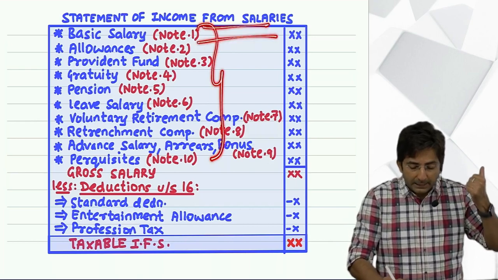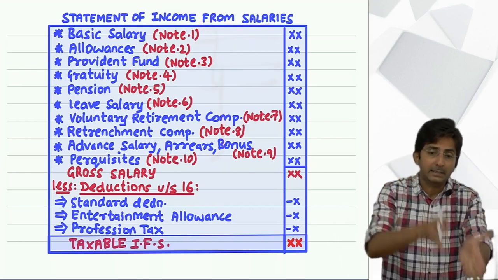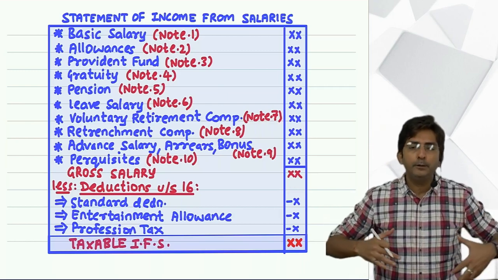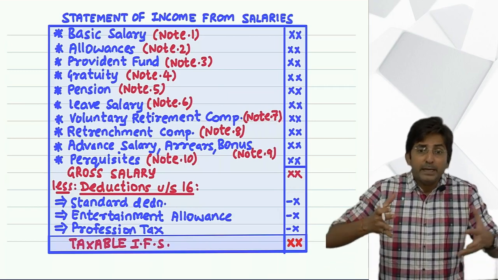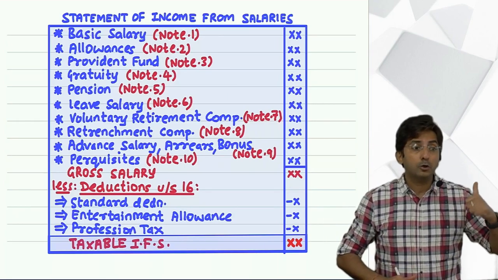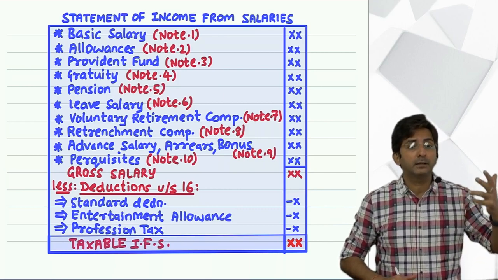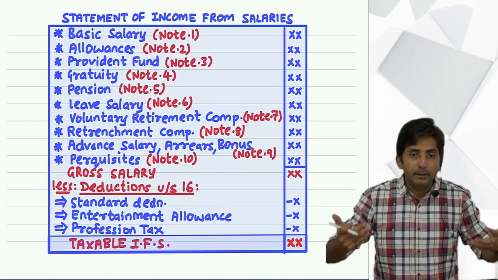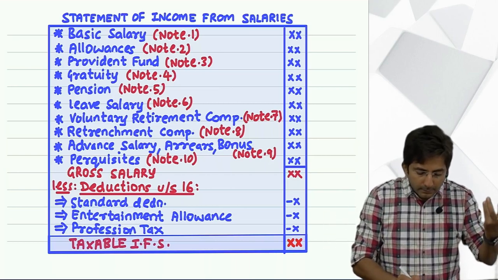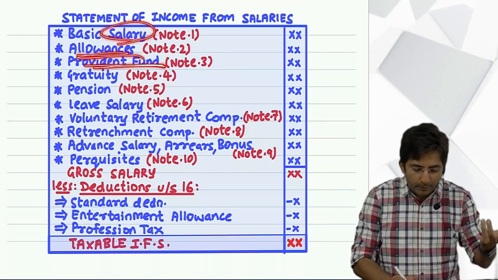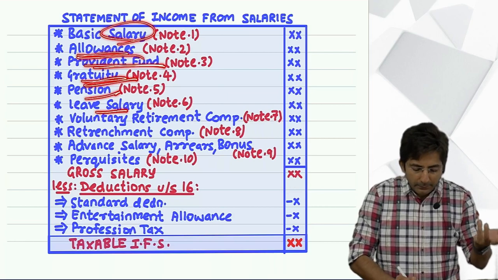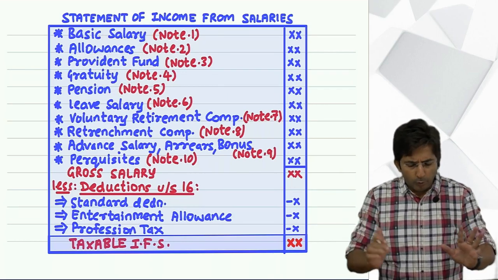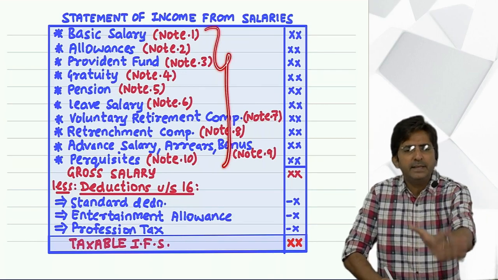For each item of income, I will teach you whether it is taxable or exempt. Although this is a new topic, you will find it the same. Only the variety of income will be different. In the previous topic, you used to find dividend income, agriculture income, but now you will find only those items which arise in a job. So in a job, what type of income comes? Salary, allowances, provident fund, gratuity, pension, leave salary. Some of these items you have heard of, some you have not, but don't worry, I will explain the meaning of each and every item.